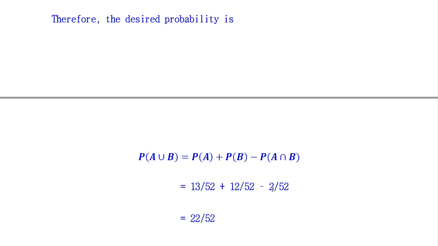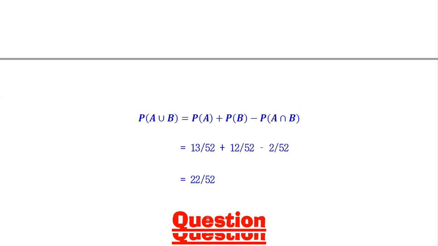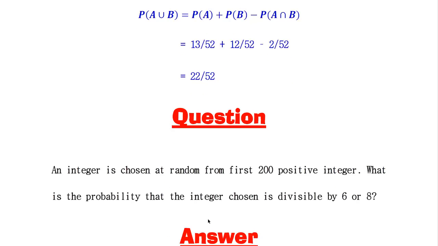Here is a writing mistake, so here is 3 over 52. So after simplification, we got 13 plus 12 is 25, minus 3 is 22, so 22 over 52. This is the answer. Now we move to the next question.